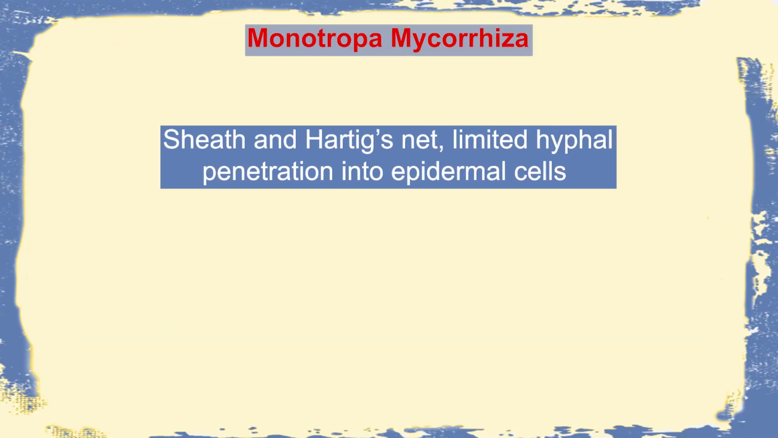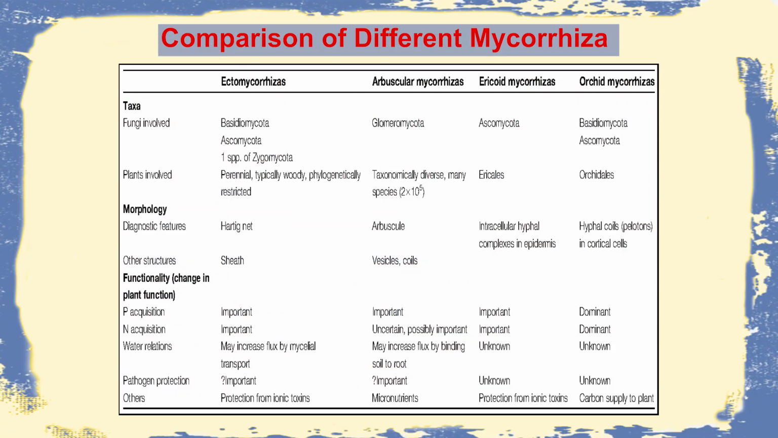And this type of mycorrhiza will also have the sheath, the Hartig net, and the hyphal penetration of the epidermal cell, though this particular mycorrhiza does not have any type of parasitic influence on that particular host plant. So here what we see are the Ectomycorrhiza, Arbuscular Mycorrhiza, Ericoid Mycorrhiza, and the Orchid Mycorrhiza.